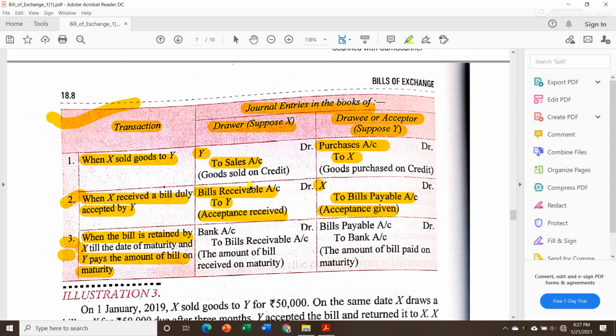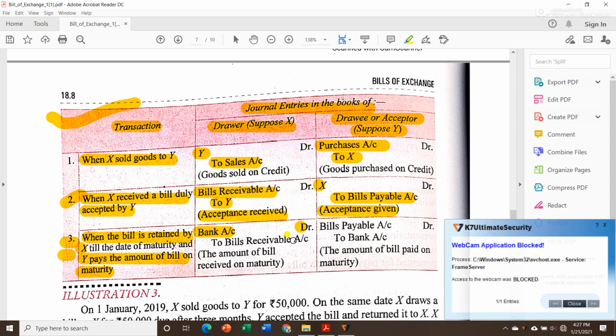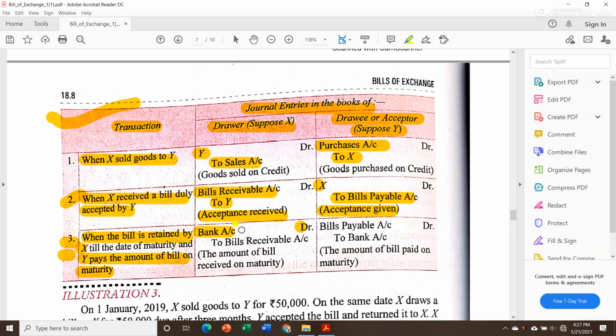Now what will be the journal entry? First we will see from X's perspective. On this maturity date, Mr. X received cash from Mr. Y. So bank account will be debited, because in a bill of exchange cash is not paid. Money will be received through the bank account, so money is coming inside the bank account, and our bank account will be debited.